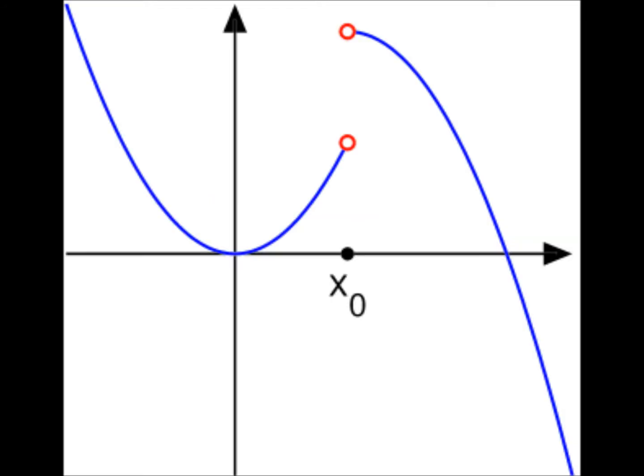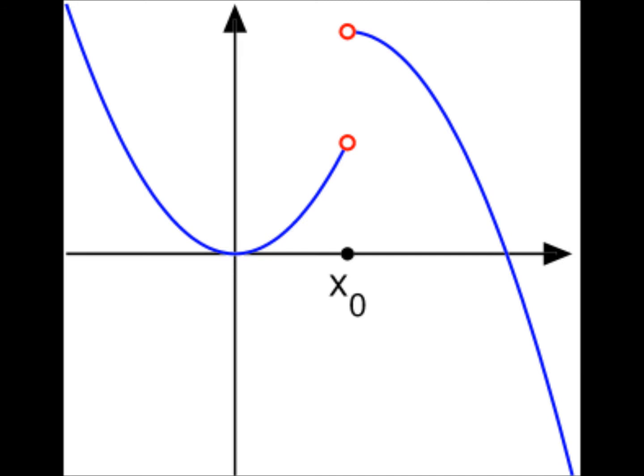Well, if we look at this graph, the blue lines are what we would call a function. Intuitively, we see that there's a jump at the point that's labeled x sub 0, which we usually read x naught. This jump is called a discontinuity. But how do we describe this mathematically? What can we use to say that covers all sorts of different situations where a function might not be continuous?